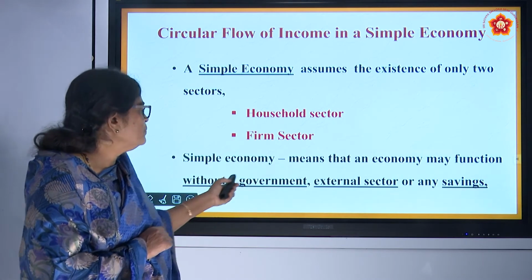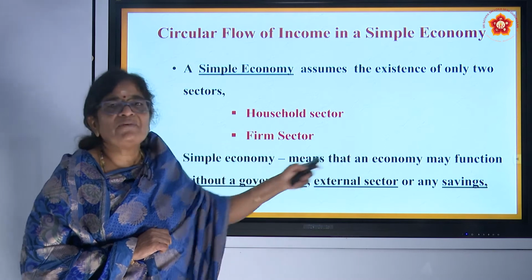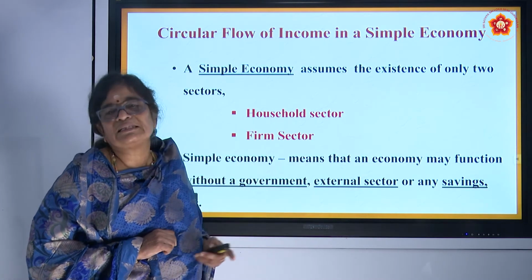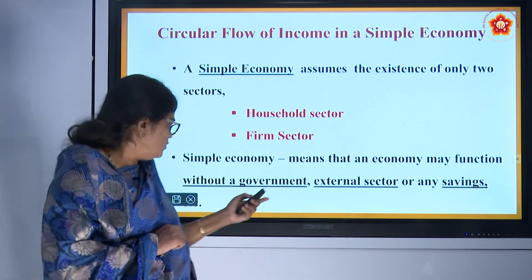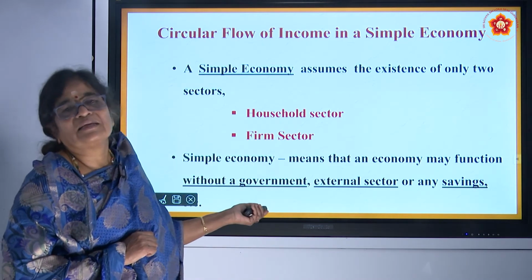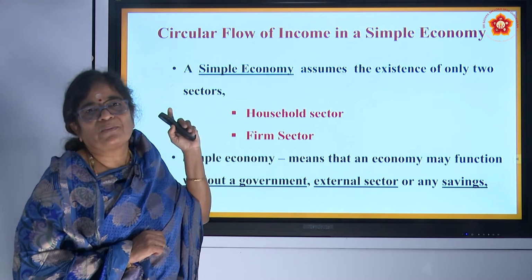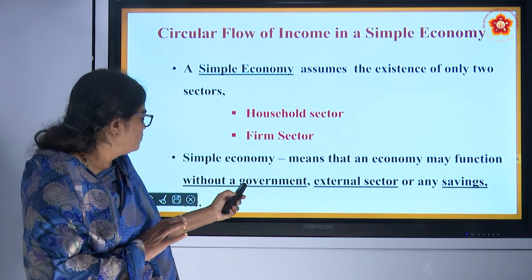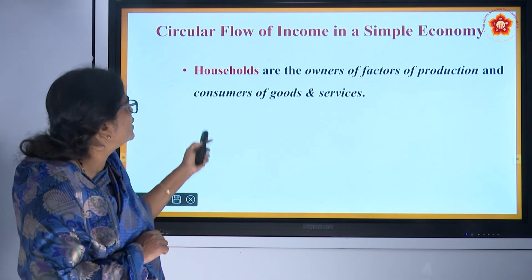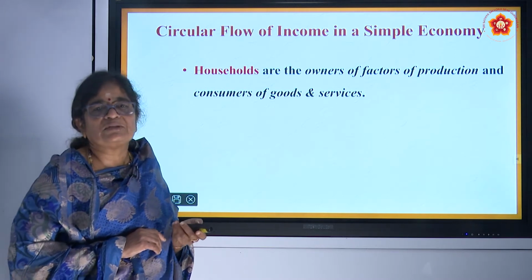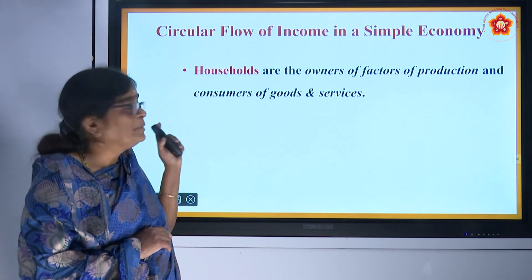A simple economy means an economy that may function without a government sector and external sector, and there is no savings or taxation, nothing. That is what is meant by the word simple economy. Only two sectors. And we will see here the function of households. We studied this under the first chapter on capitalist enterprise.